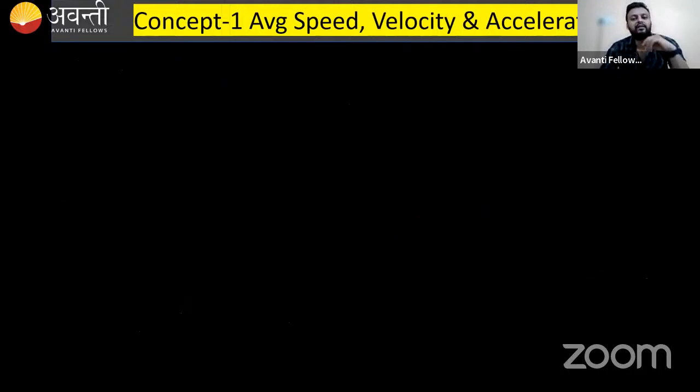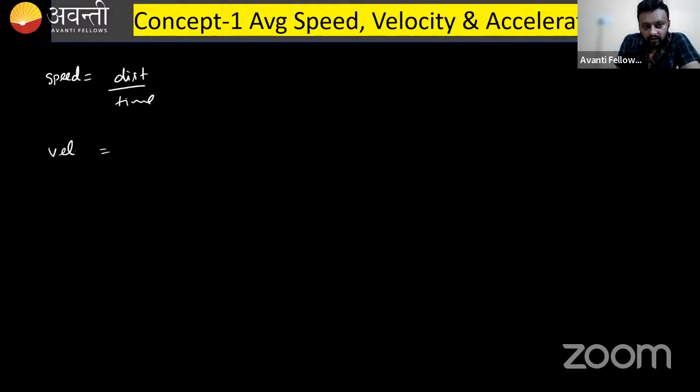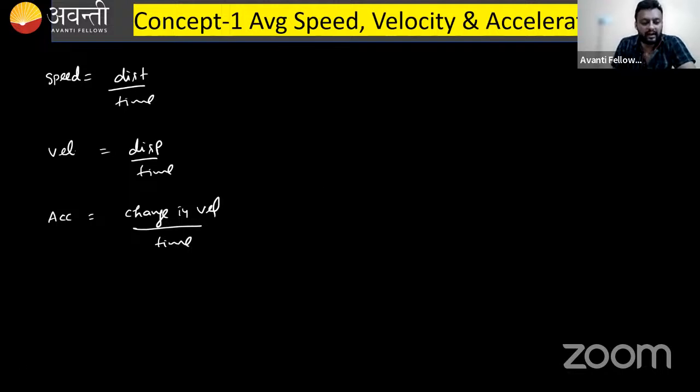Now, next is average speed, velocity, and acceleration, and instantaneous speed, velocity, and acceleration. I think everybody knows that speed is distance over time. Velocity is displacement over time. Clear? Acceleration is change in velocity over time. I am just recalling things; it is not that I am teaching you these things, because you know that.